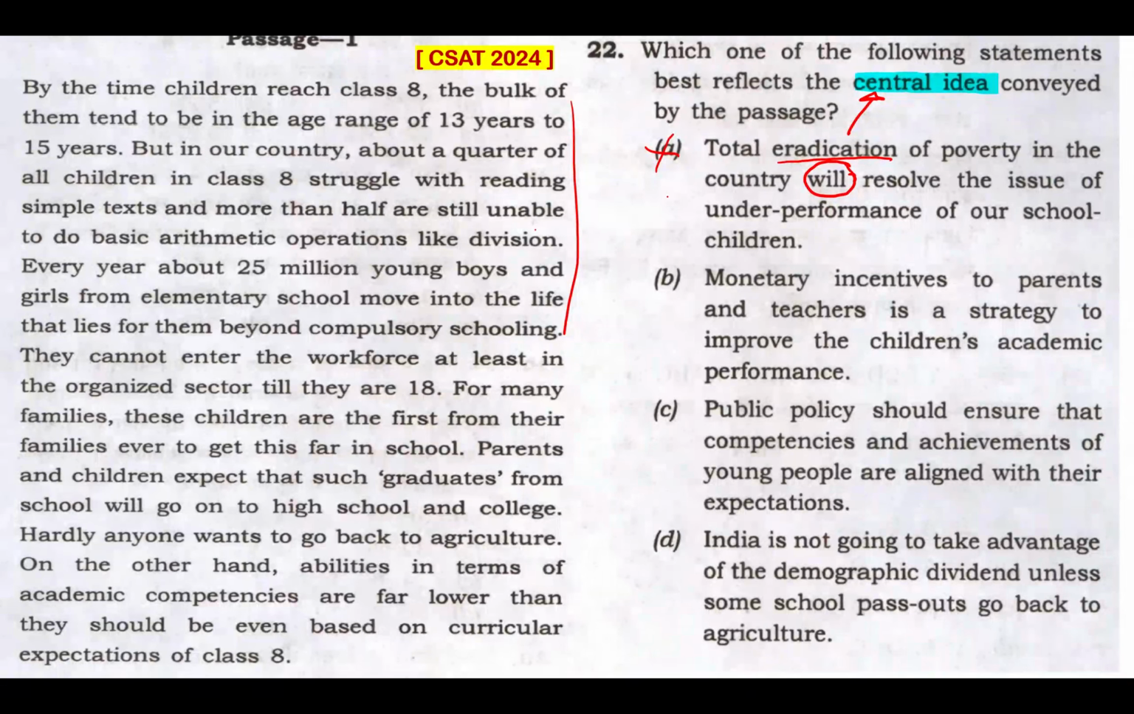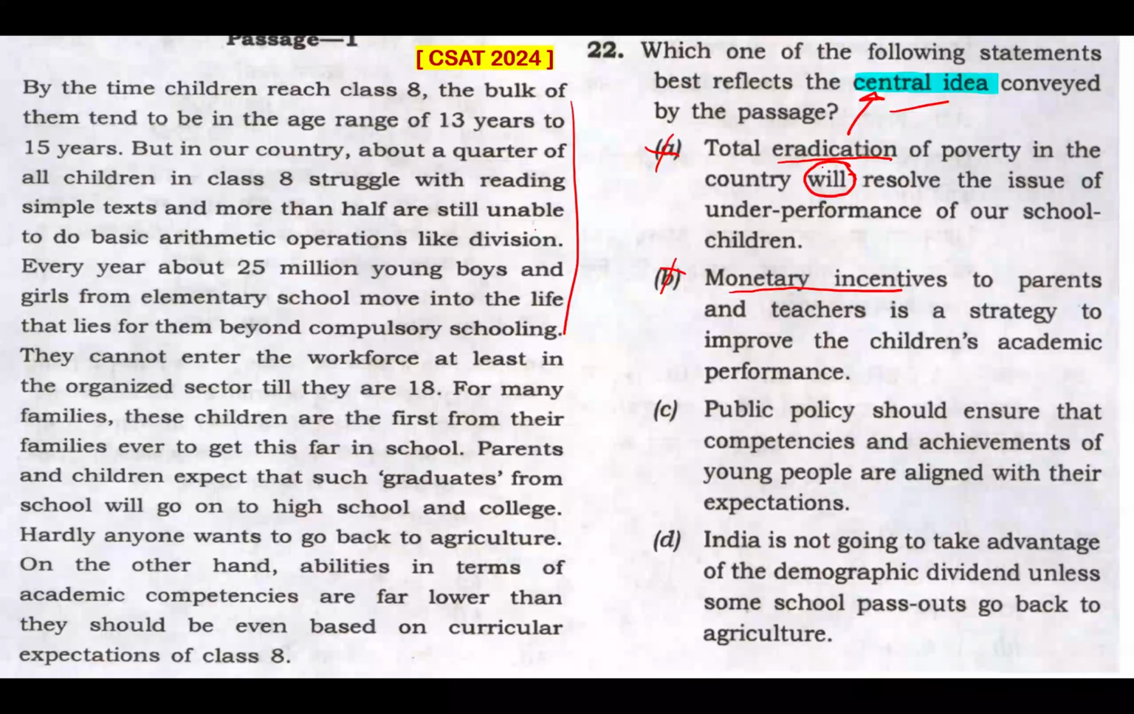Because of the same reason, option B is also eliminated. Monetary incentives to parents and teachers is a strategy to improve the children's academic performance. The issues are mentioned here, but not the reasons. The reasons are not mentioned here. So how can a solution like this be a part of a keyword like central idea? The central idea should contain that. If the central idea is not containing the reason why such things are happening, then how can some random solution mentioned in the option be a part of the central idea?